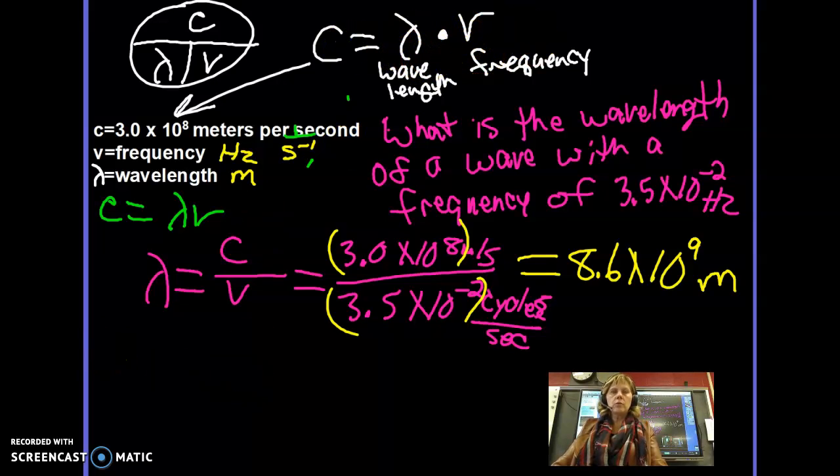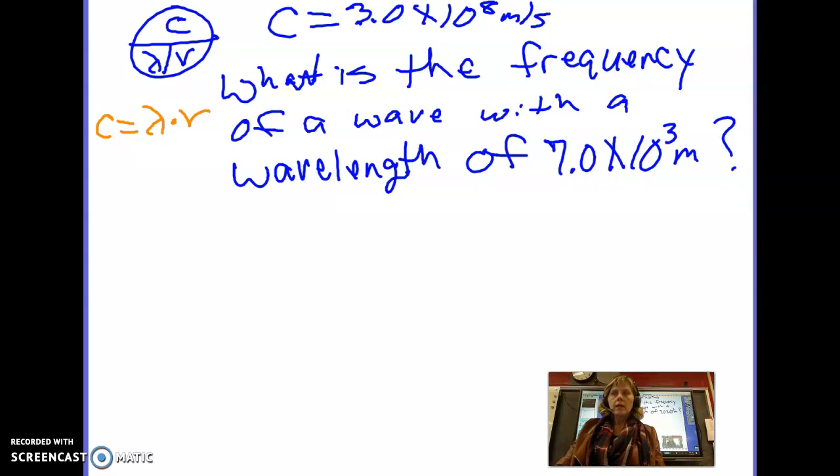So let's do one more example. Let's analyze this problem really quickly. What is the frequency of a wave with a wavelength of 7.0 times 10 to the 3rd meters? So I am given the wavelength and I'm solving for frequency. So remember, wavelength is this one. I'm going to take the speed of light divided by wavelength to get that frequency.